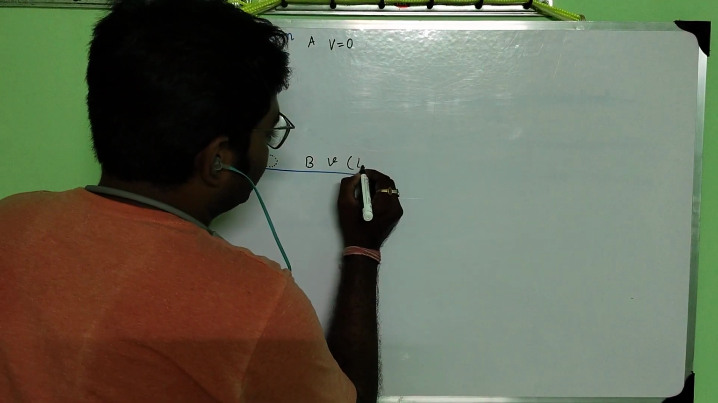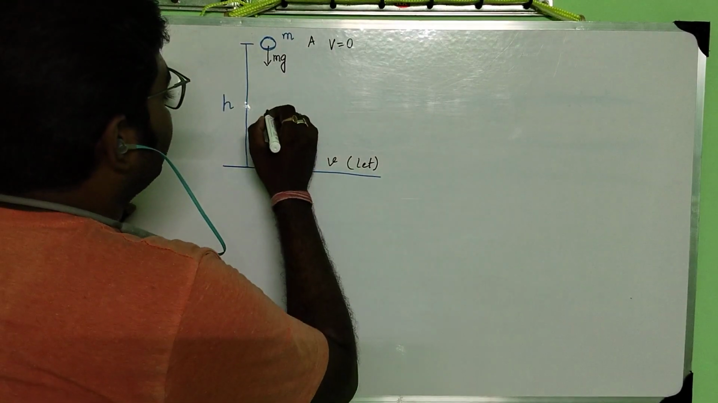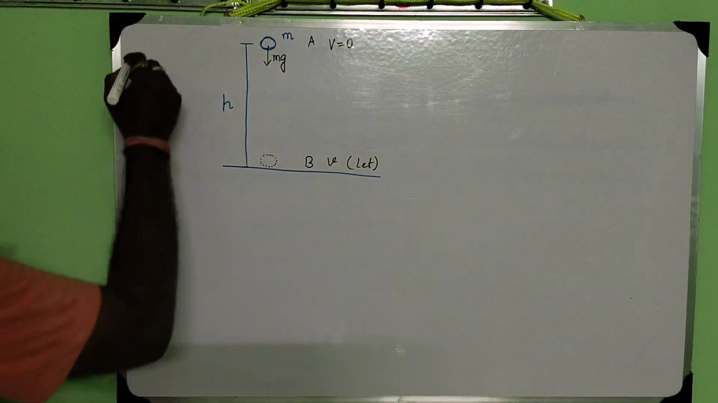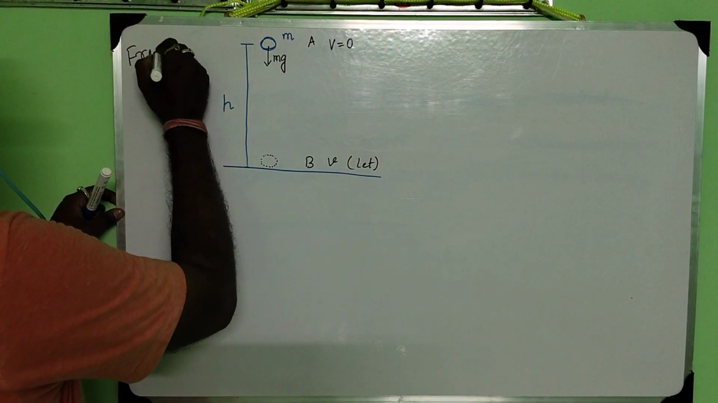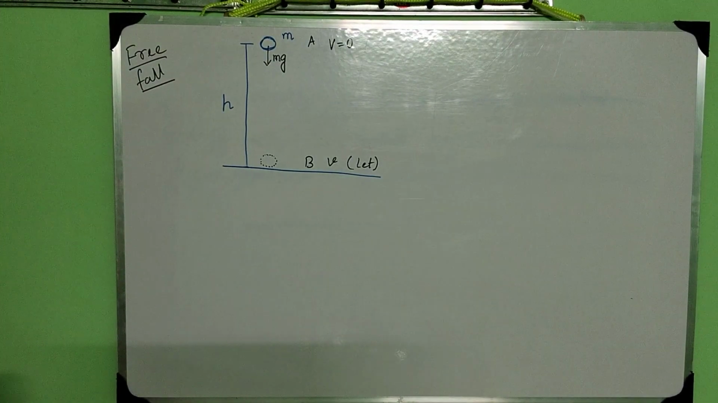I just take it. That means let the velocity be v. Now I am taking the example of free fall. Now why is it free fall?